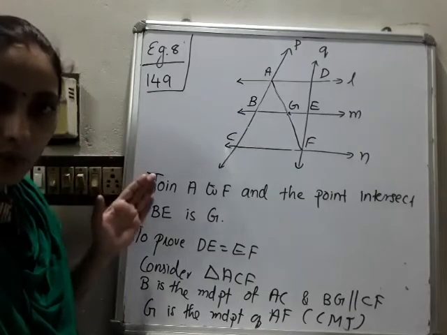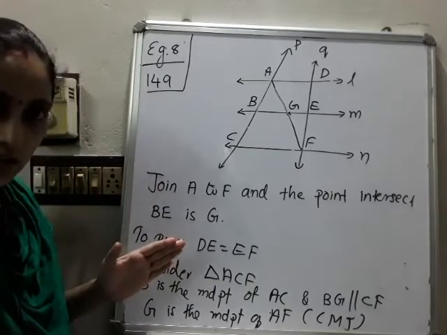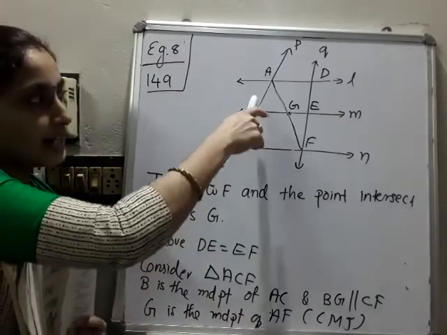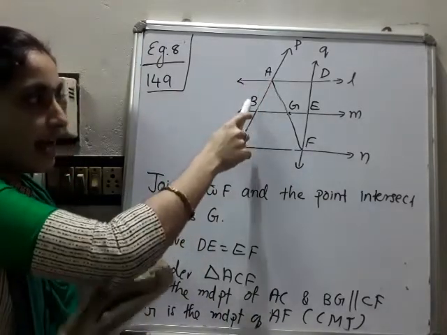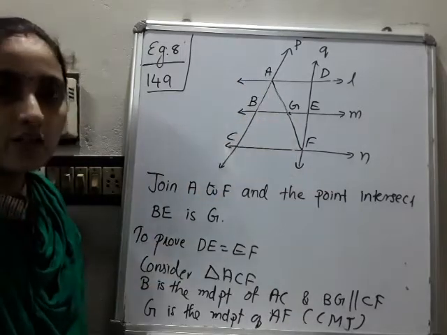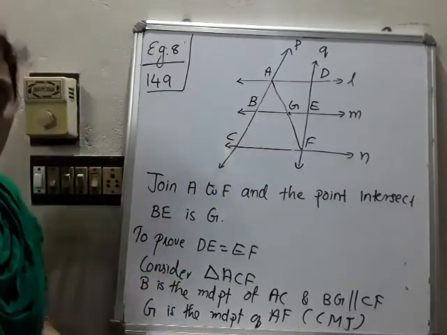Hope you are clear up to this. Shall we continue? So what we have done is B is the midpoint of AC and BG is parallel to CF. So we can say G is the midpoint of AF. Please write down up to this.